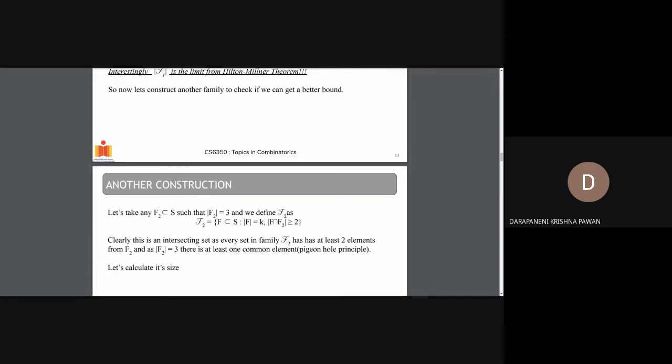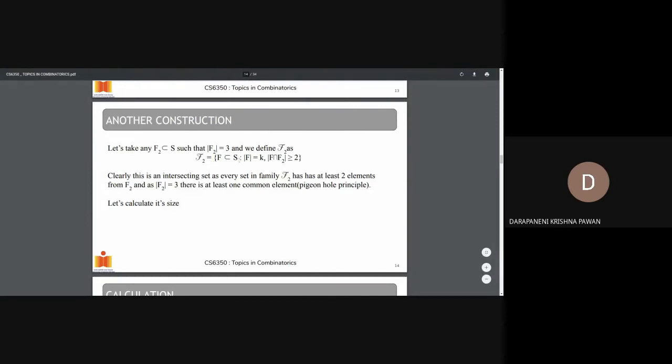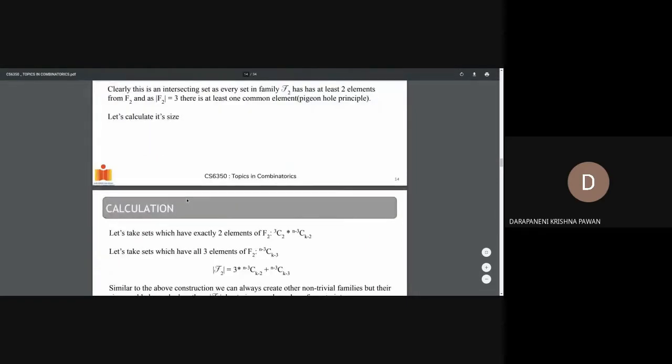So let's see if we can construct a much better bound with another example. Let's consider this example where F2 is a subset of S and its cardinality is 3. Also, we'll define family F2 as the k-subsets of S such that their intersection with F2 has at least 2 elements. Now, clearly this family is an intersecting family, with at least 2 elements from F2. And as the cardinality of F2 is 3, there must be at least one common element among any two sets. So let's calculate its size.